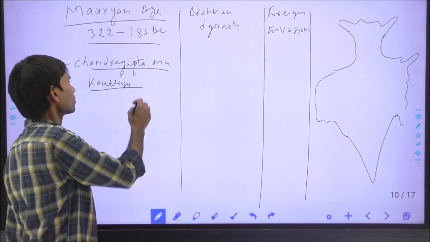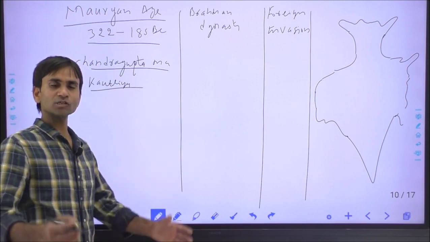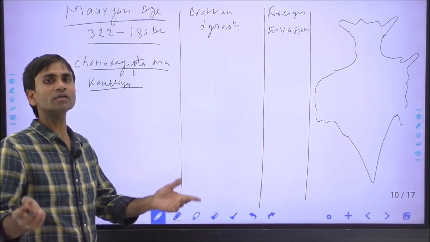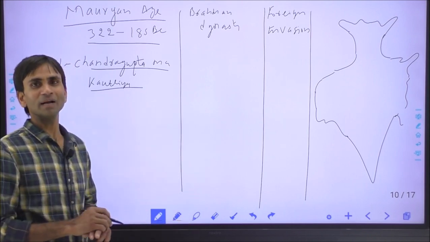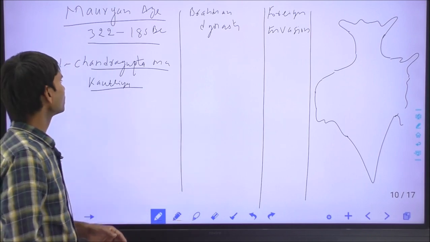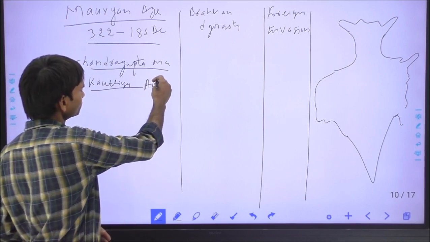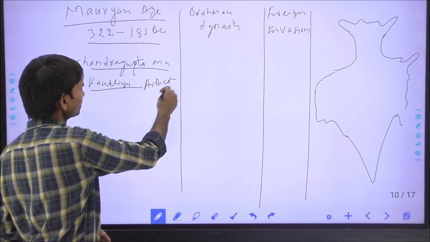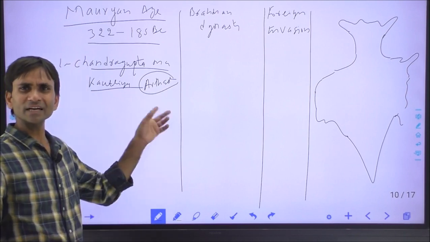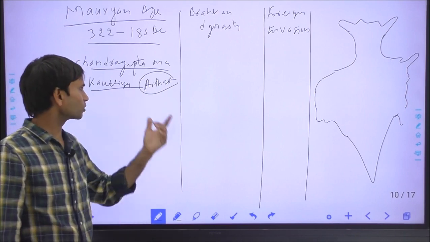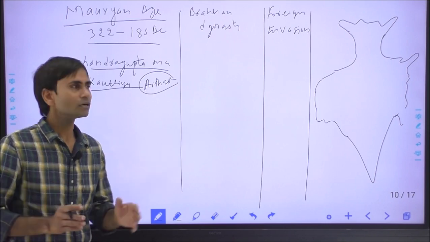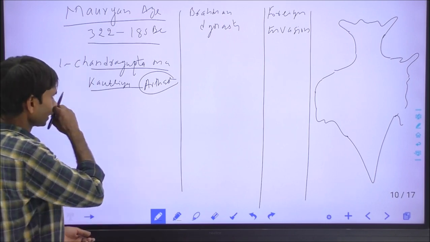His birth name was Vishnugupta, and he is also called Chanakya because he was born in Chanak village in Taxila, now in Pakistan. Kautilya wrote a book called the Arthashastra. But it is not just about economy; the subject matter of Arthashastra is polity or administration.